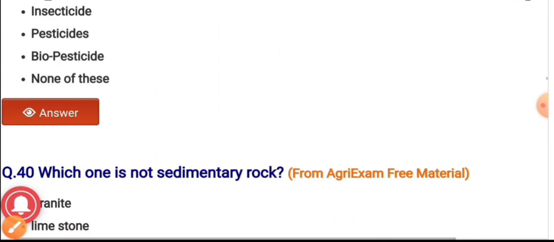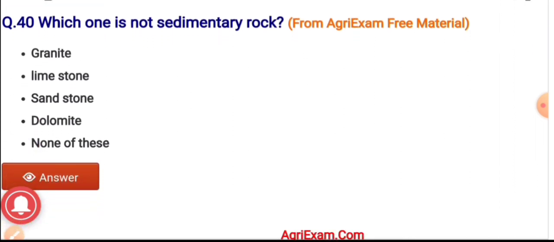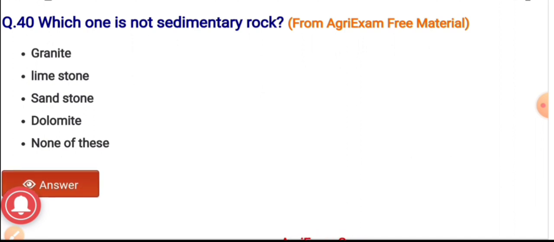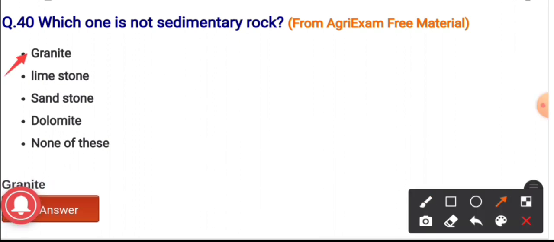Question number 40. Which one is not a sedimentary rock? Options are granite, limestone, sandstone, dolomite, and none of these. And the correct option is granite. It is not a sedimentary rock. It is an igneous rock.